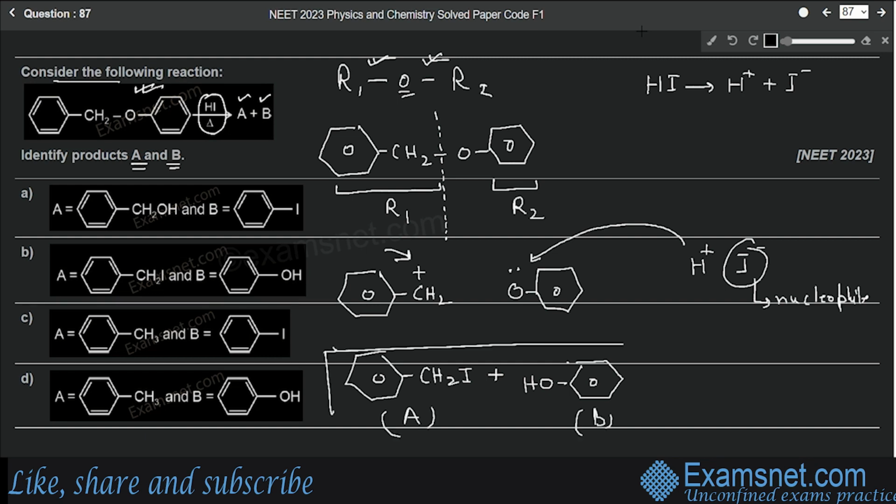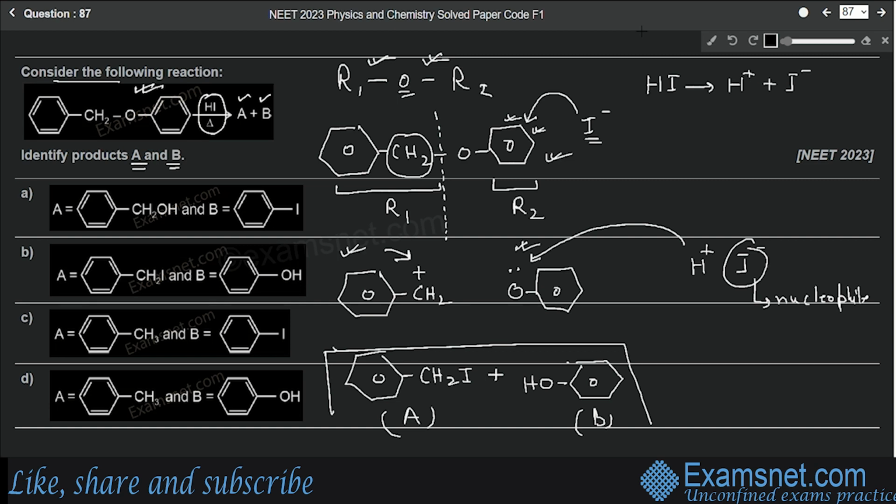Now, one question that you may ask, that why didn't we break the bond between oxygen and R2? This is because in that case iodide ion would have to come to this part and it will be a very difficult reaction because of the delocalized electrons of the benzene ring that will repel iodide ion. Because iodide is a nucleophile, it will be repelled by the delocalized electrons of the benzene ring, whereas this CH2 plus will not repel iodide ion, right? Therefore it is more suitable that iodide ion comes to this CH2 part and hydrogen ion goes to this part.